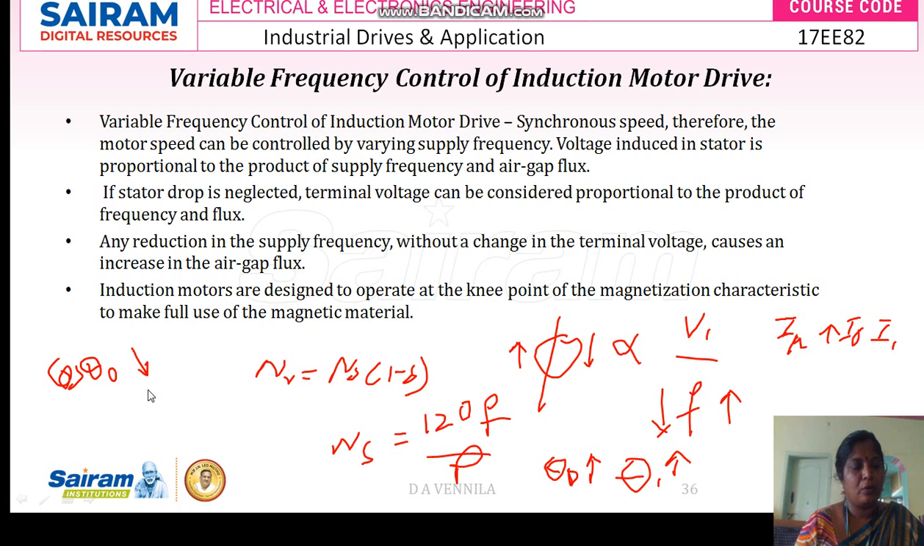So we have to increase the voltage and frequency simultaneously in order to maintain the flux constant, so that we can control the speed of the induction motor. How to control the frequency as well as the voltage simultaneously in order to control the speed of the motor, we will discuss in the next session. Okay, thank you students.